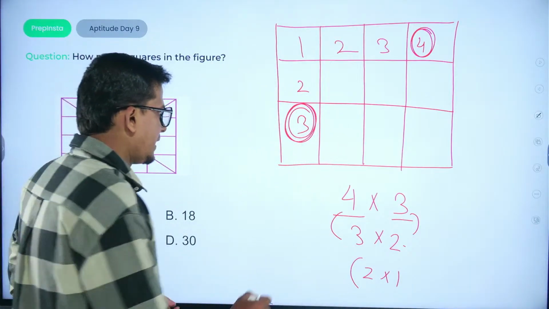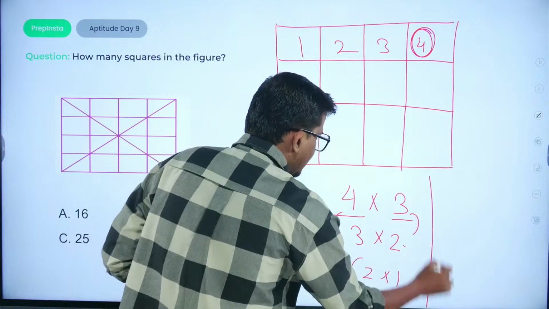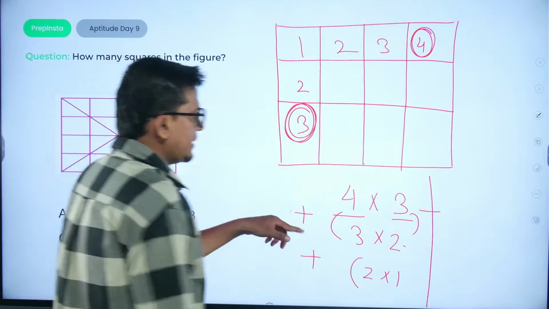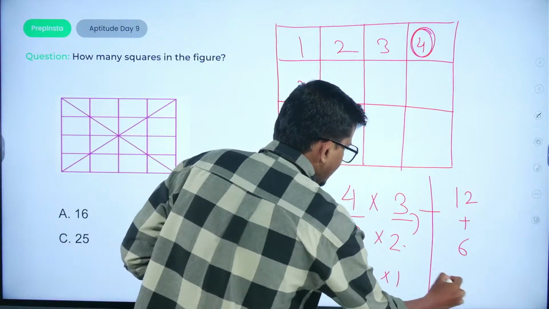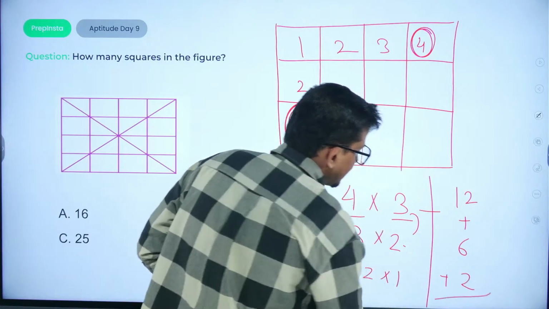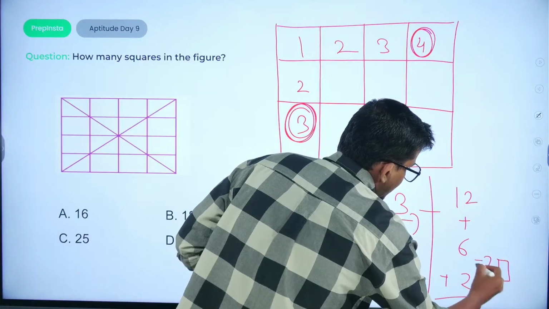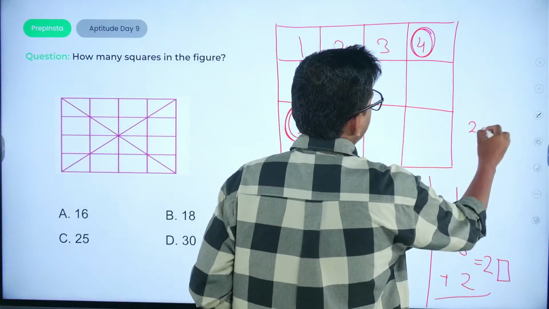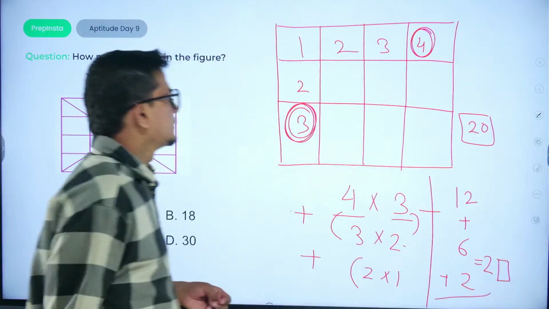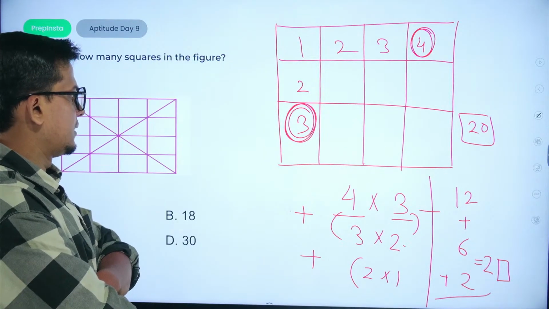Now we have to add all these. So the total number of squares in that scenario would be 12 plus 3 twos are 6 plus 2, that is 20. So 20 would be the answer.